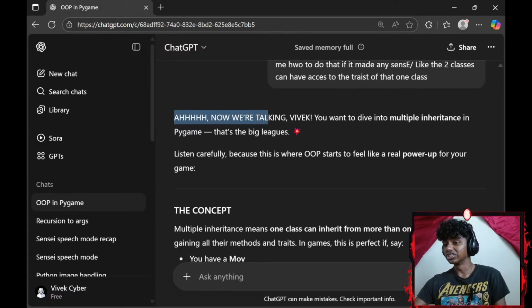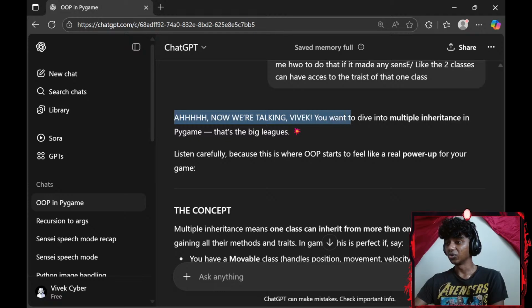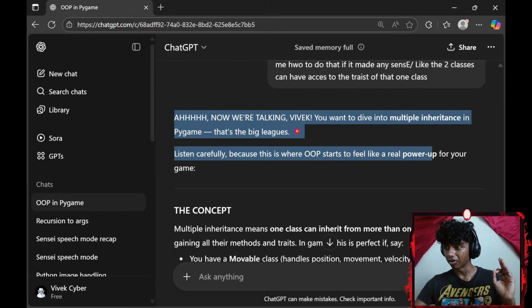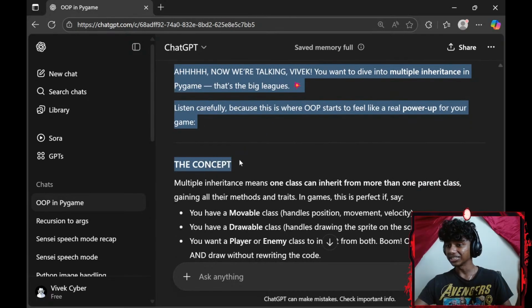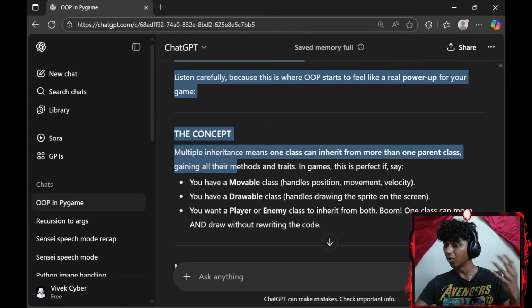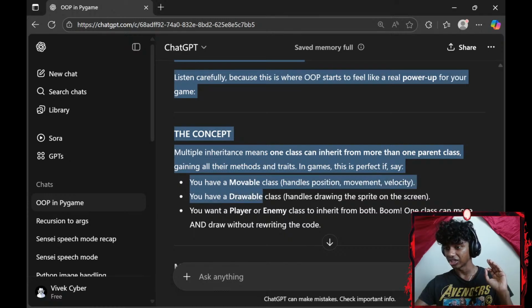Okay, now we're talking, Vivek. You want to dive into multiple inheritance in Pygame. That's the big league. Listen carefully, because this is where object-oriented programming starts to feel like a real power-up for your game. The concept of multiple inheritance means one class can inherit from more than one parent class, gaining all their methods and traits in games. Okay. This is perfect if, say, you have a Movable class that handles position, movement, velocity. You have a Drawable class that handles drawing the sprites on the screen.